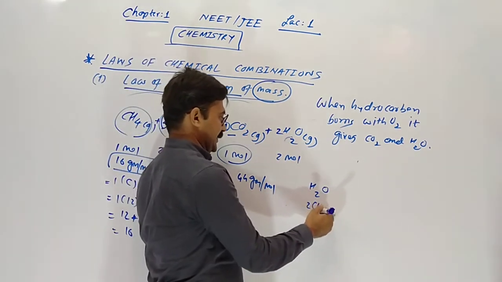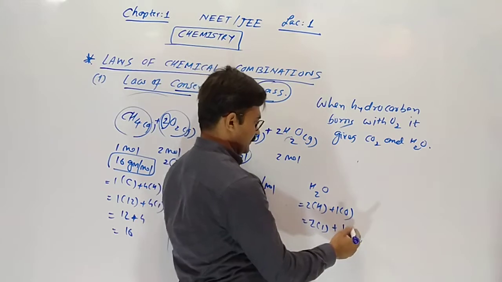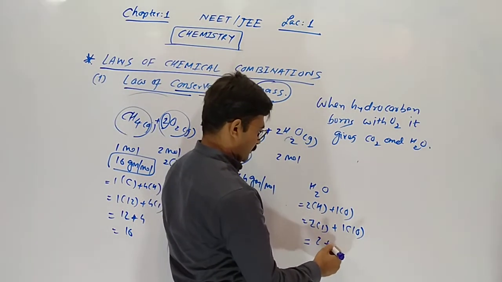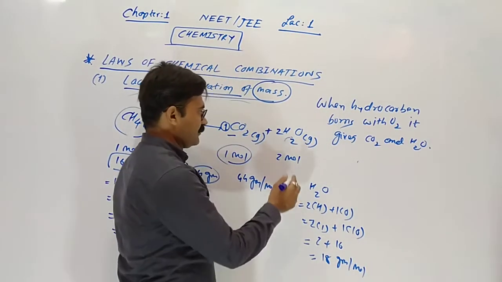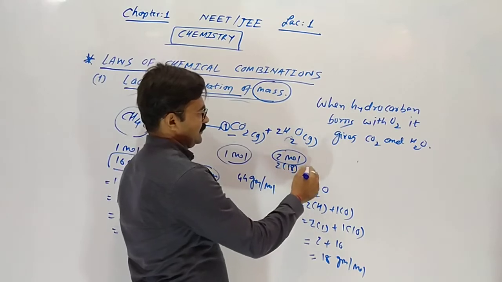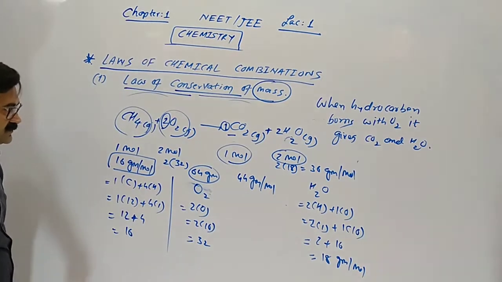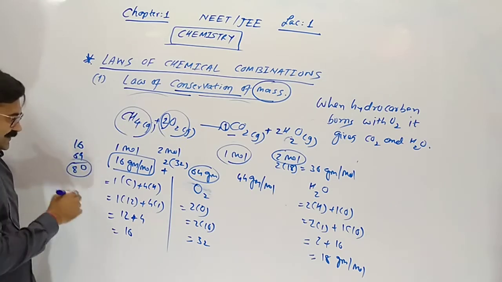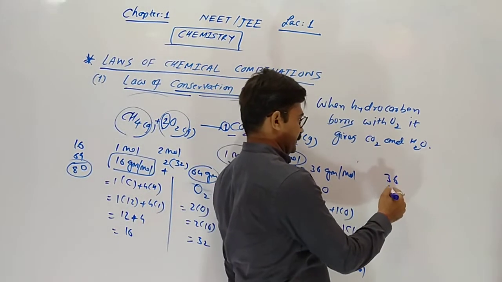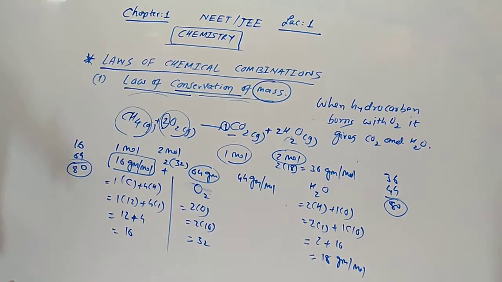Molecular mass of water is 2 hydrogen and 1 oxygen, so 2 plus 16 is 18 gram for 1 mole. For 2 moles, 2 into 18 is 36 gram. Now 16 plus 64 is 80 gram, and 36 plus 44 is also 80 gram. Consumed mass and produced mass are the same.